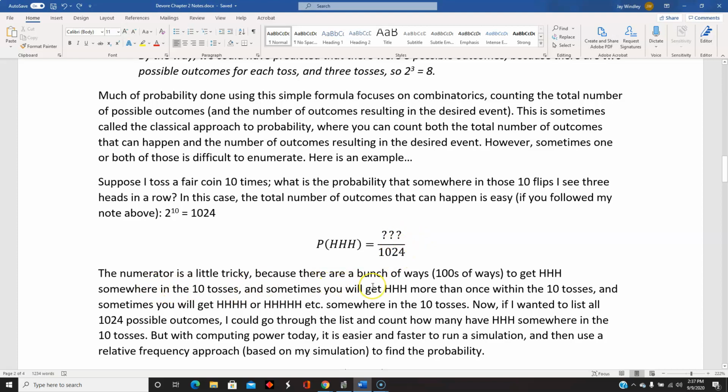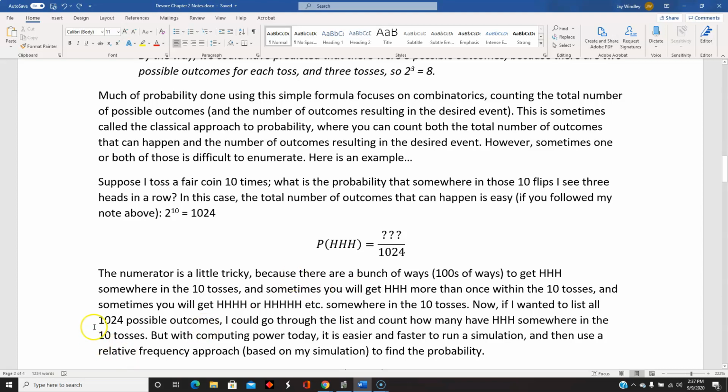The numerator is a little bit tricky because it's hard to know just off the top of your head how many different ways that heads, heads, heads can happen. By the way, it can happen in hundreds of different ways. And sometimes you could get heads, heads, heads in more than one place in the 10 tosses, or you could get 4 heads in a row or 5 heads in a row, which also counts as seeing heads, heads, heads.